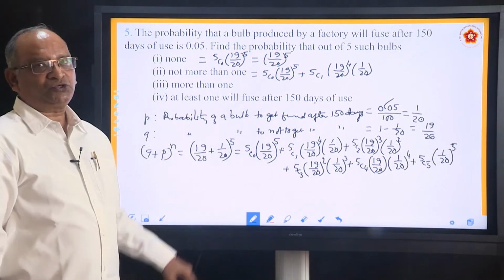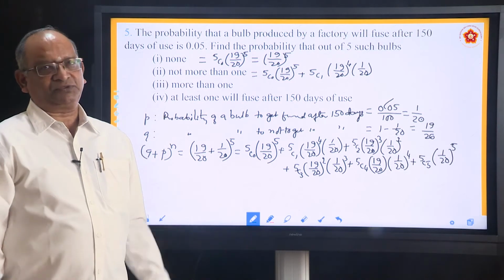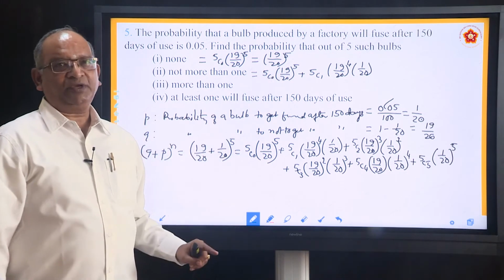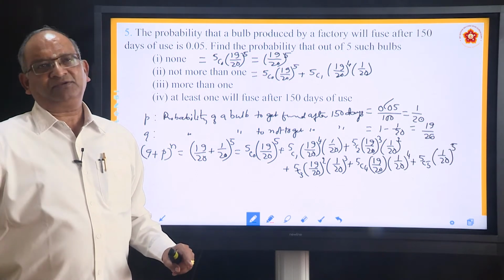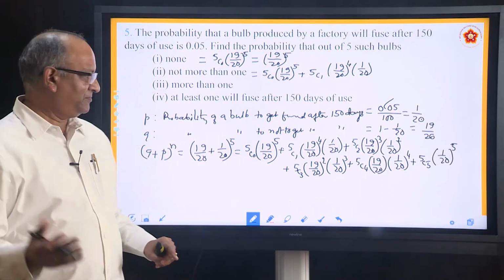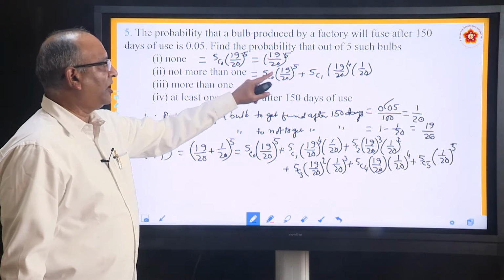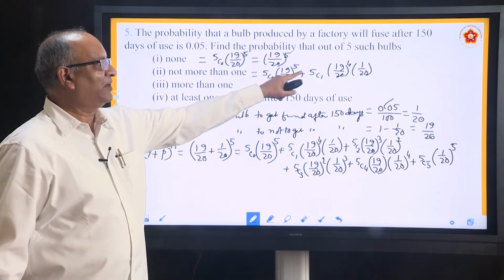The first one shows none of them are fused. The second term shows one of them gets fused. Not more than 1, so it is 0 or 1. Probability of 0 or 1: 0 means this one, 1 means that.